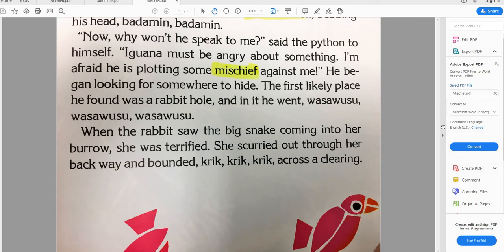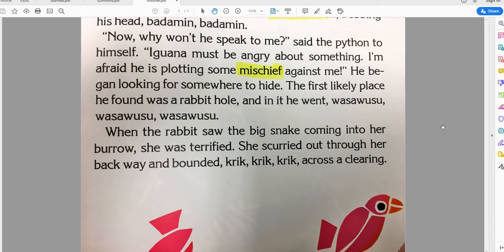All right, and this one is the word mischief. That's the one I have highlighted there, mischief. All right, now, why won't he speak to me, said the python to himself. Iguana must be angry about something. I'm afraid he is plotting some mischief against me. He began looking for somewhere to hide. The first likely place he found was a rabbit hole, and in it he went. When the rabbit saw the big snake coming into her burrow, she was terrified. She scurried out through the back way and bounded across the clearing.